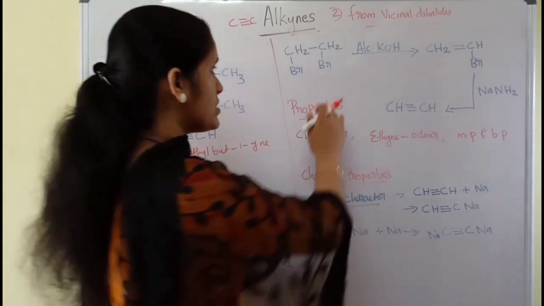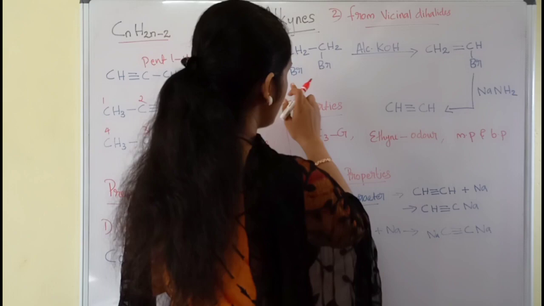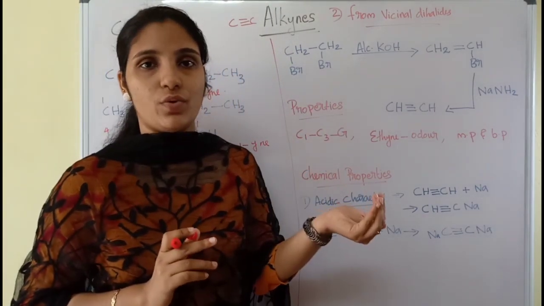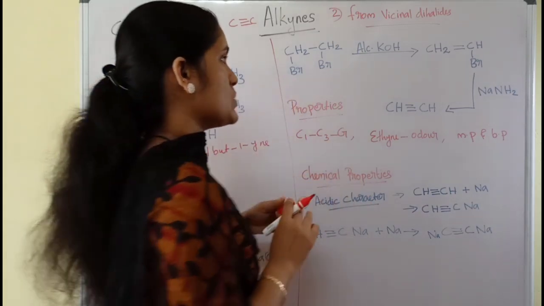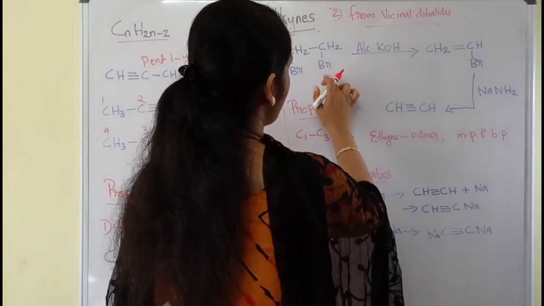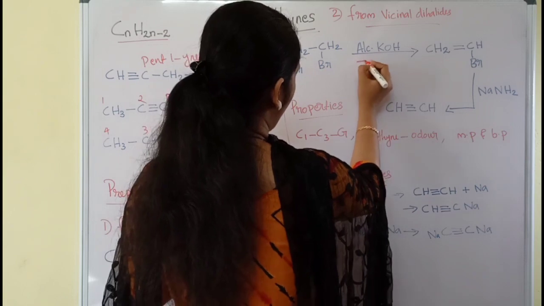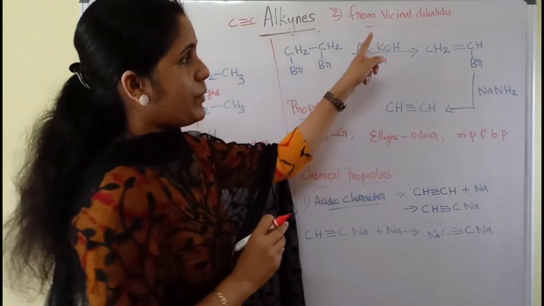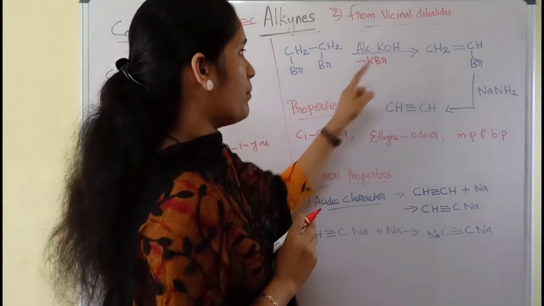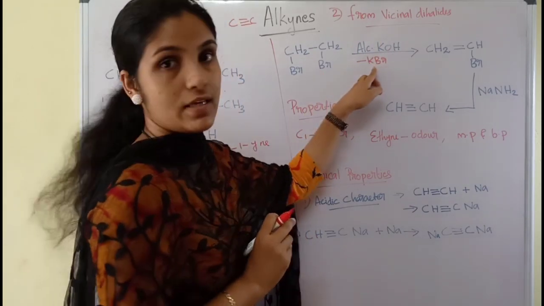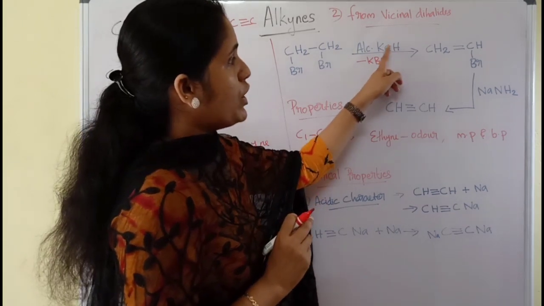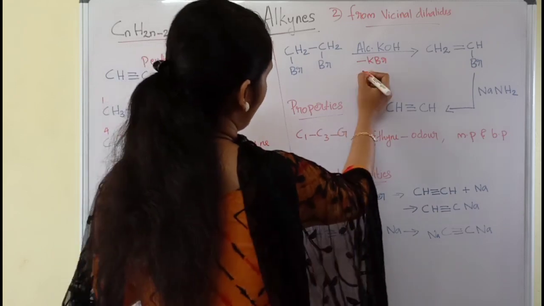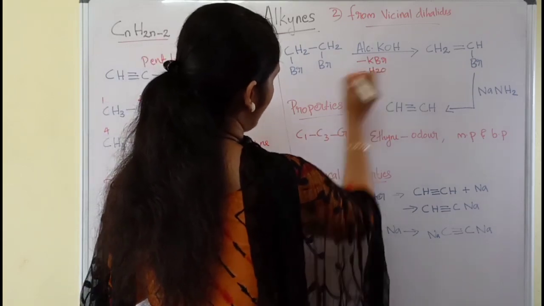During this first step, since this is symmetrical, we can't predict any beta elimination. Potassium from the alcoholic KOH combines with any one of the Br and is eliminated as KBr, and the remaining OH takes a hydrogen from any of these 2 carbons and is eliminated as H2O.